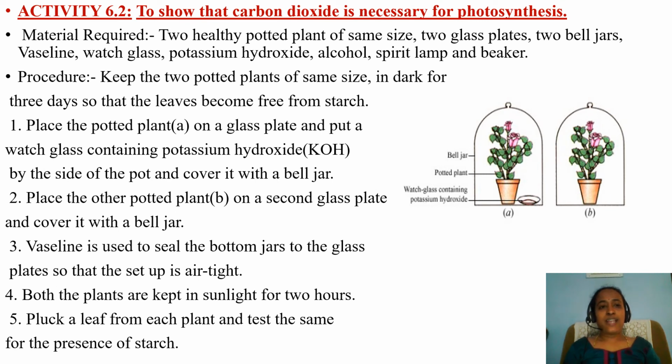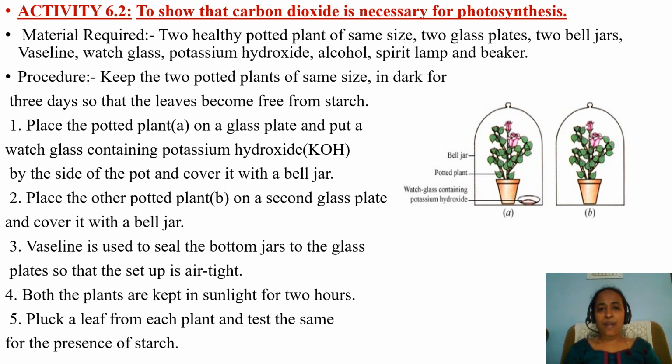Now, next activity 6.2, to show that carbon dioxide is necessary for photosynthesis. Along with chlorophyll pigment, carbon dioxide is necessary for photosynthesis. Carbon dioxide reacts with water to produce glucose. Let us see the materials which are required for it. 2 healthy potted plants of the same size, 2 glass plates, 2 bell jars, Vaseline, watch glass, potassium hydroxide, KOH, alcohol, spirit lamp and beaker. What is the procedure?